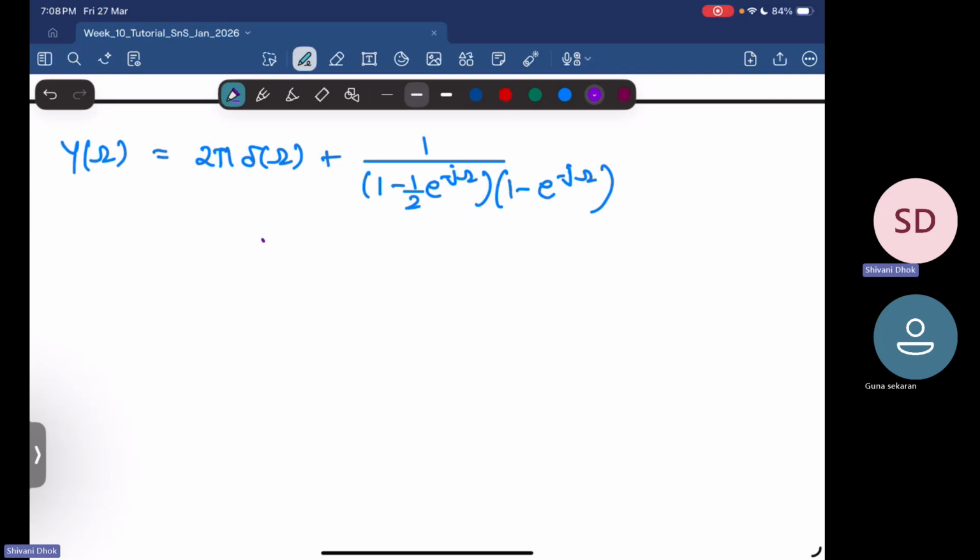So now what I can do is I can write this 1 in the numerator equal to... Give me a moment. I think I messed up something in my notes.